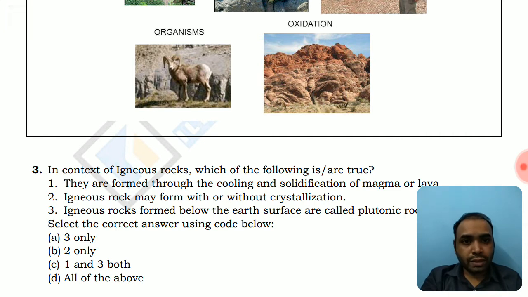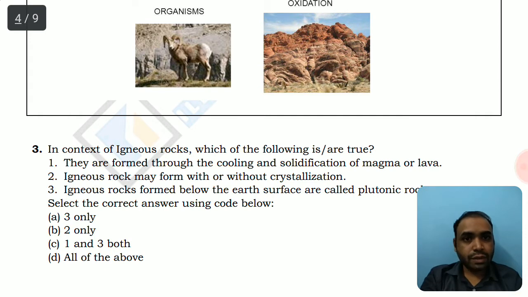In the context of igneous rocks, these rocks are formed by the cooling of magma and lava, and they can be formed inside the earth and can be formed from the cooling of magma outside the surface, outside the crust of earth. So there are different categories of these igneous rocks. So the first option is, they are formed through the cooling and solidification of magma or lava. This option is correct.